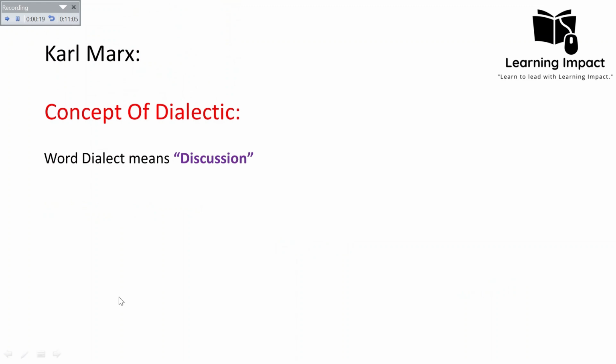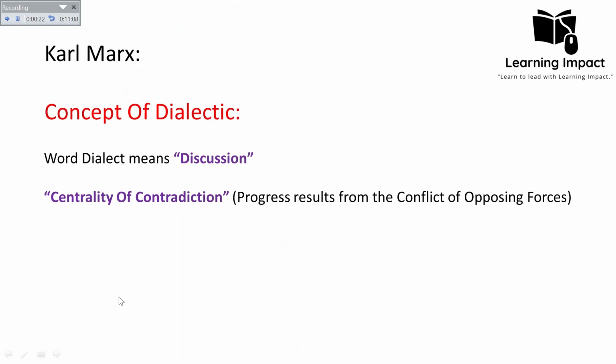So Karl Marx believed in the discussion or the study of the centrality of contradiction is matter. What does he mean by the centrality of contradiction? He believed that a society passed from one phase to another, and he actually gave some stages of it, which we'll discuss later in this lecture. He believed that the society's progress results from the conflict of opposing forces. There is always a kind of contradiction. Contradiction means that there is a kind of contrasting and opposing interest of different classes.